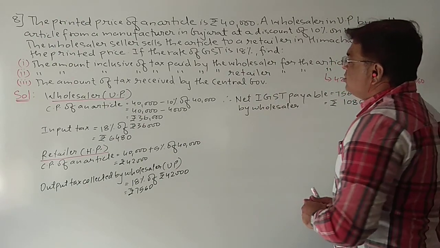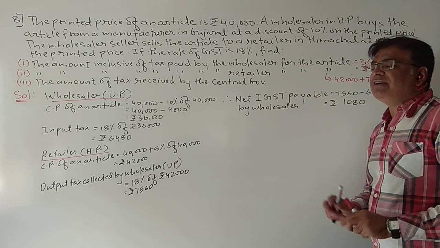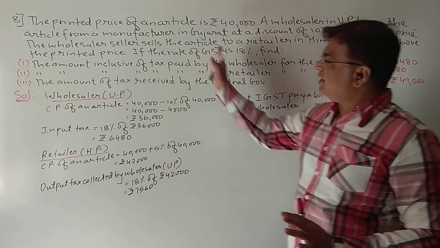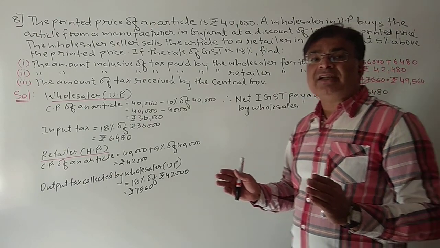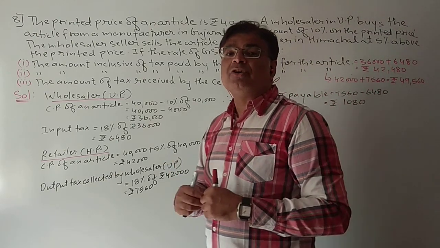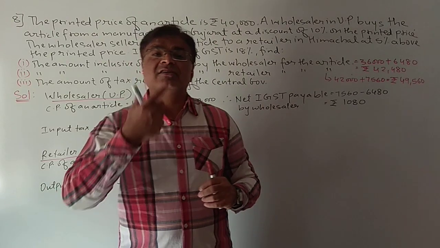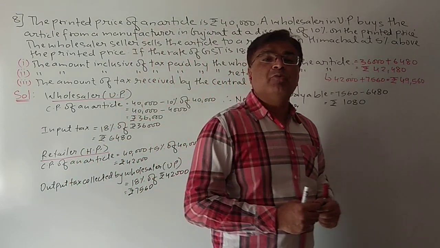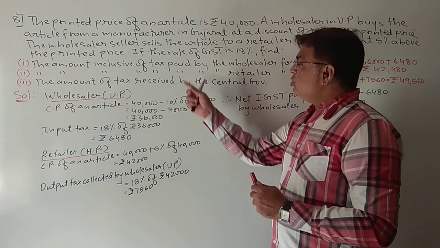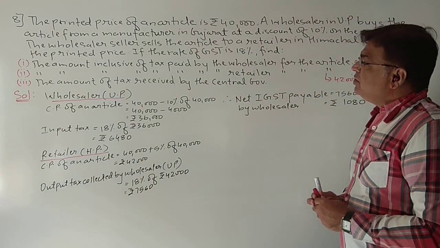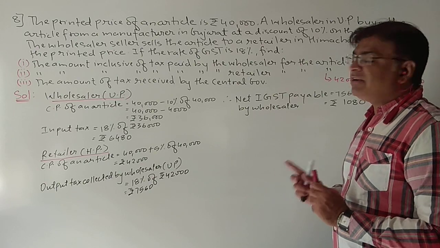So basically students, in practical real life, the transactions are done in this way. Just imagine the income generated from this GST to the government. Students, you read in the newspaper how much income is generated from this GST. Now let us see the third one. The amount of tax received by the central government.